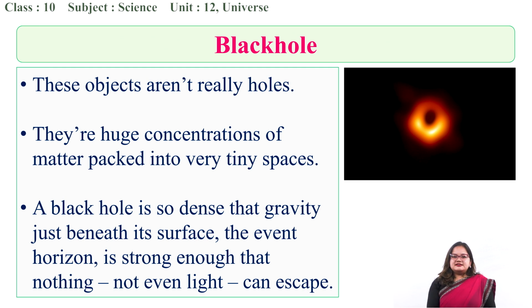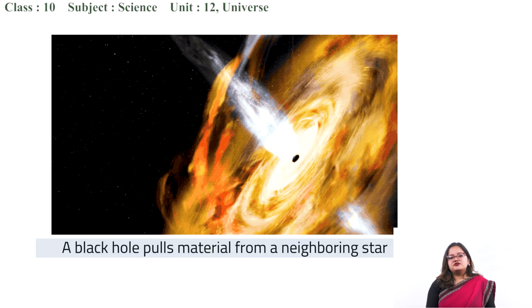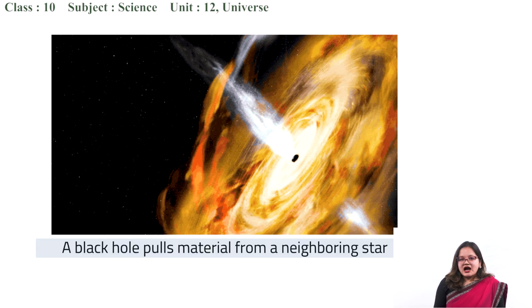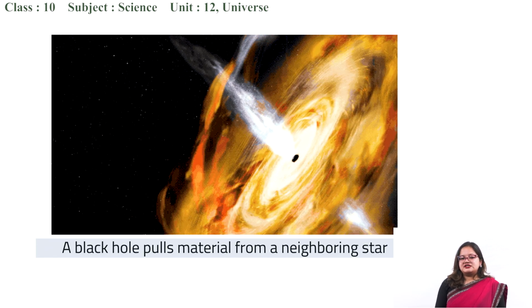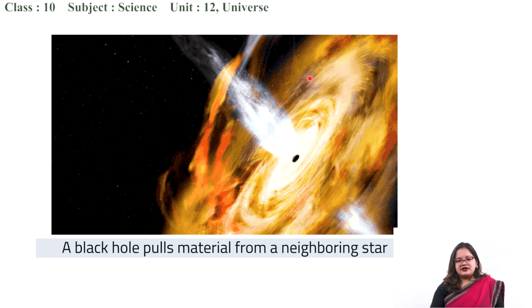So scientists used 8 different telescopes known as Event Horizon Telescope. They used 8 different telescopes which were placed in various locations, and they stacked all the images that they caught from these telescopes, and then they were able to give this output image as shown in this slide. So here is another illustration of black hole, and it shows how a black hole pulls materials from a neighboring star, as you can see in this diagram right here.